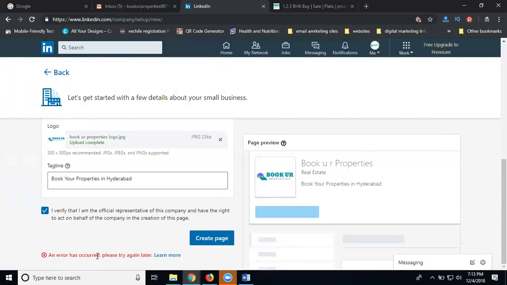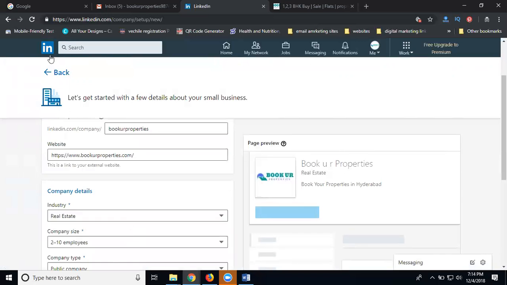An error occurred. Please try again later. Why? This is the main drawback of LinkedIn: your profile was created recently. So, to start a LinkedIn company page with zero connections, we can't create the LinkedIn company page. Just go to your LinkedIn profile.